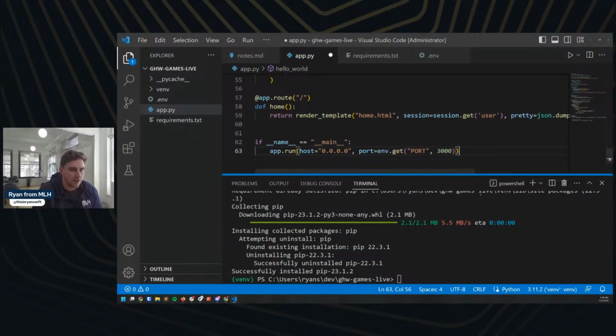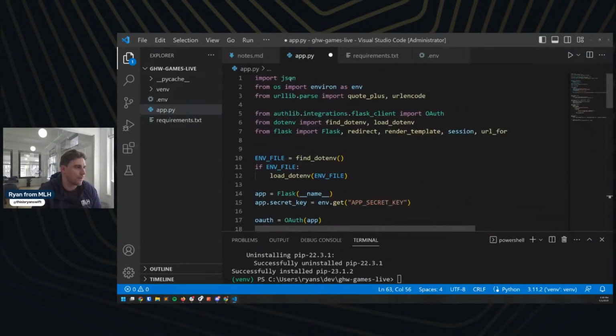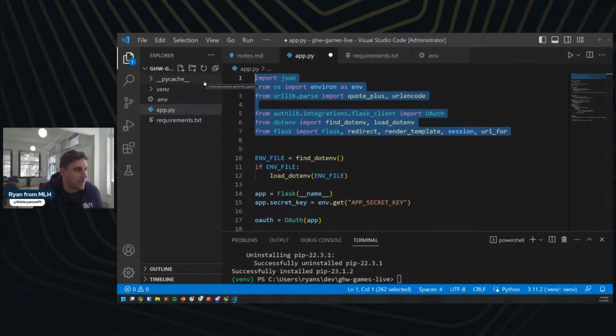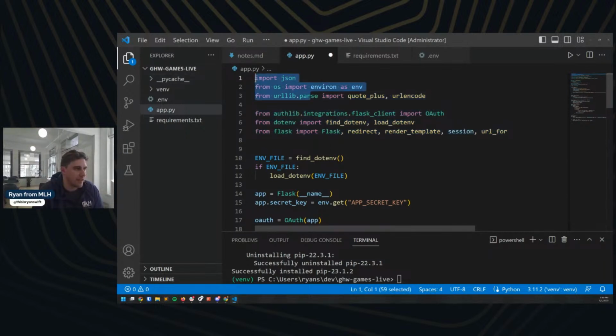So let me move our terminal down a little bit. And I'm going to scroll through all of this here. So up top, if you're not familiar with Flask apps, they're importing a bunch of tools and libraries and things like that. Up top here, these are mostly system level tools, I would say. And then here you've got the Auth0 stuff, .environment, which is what's going to pull out our variables and things like that for us. And then finally Flask itself down here. And then there's a couple of different Flask components in particular that they're going to be using, like redirect, URL for, and I'll show you how these are used throughout the code in a little bit here.